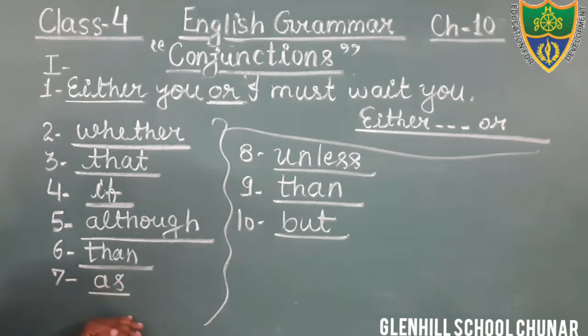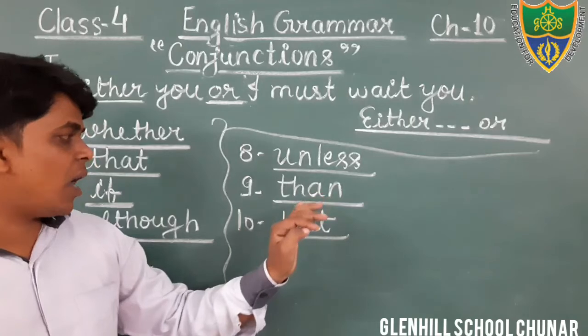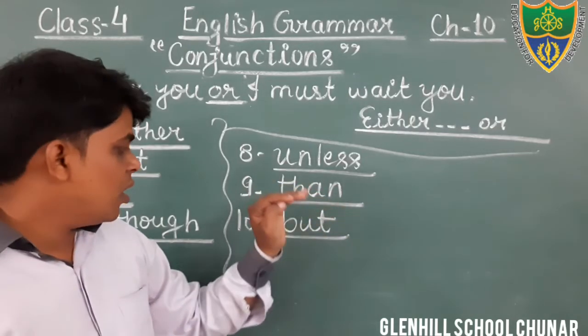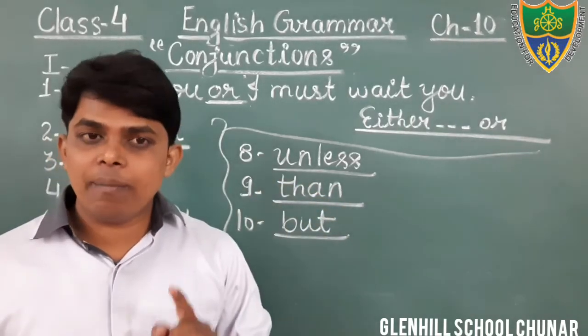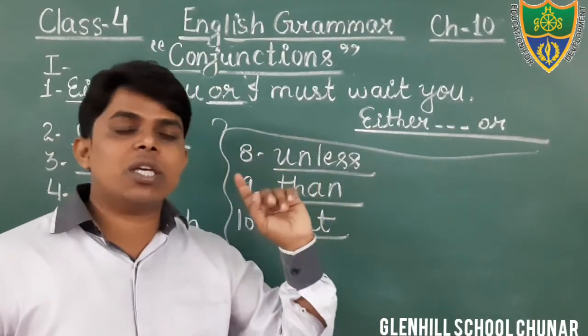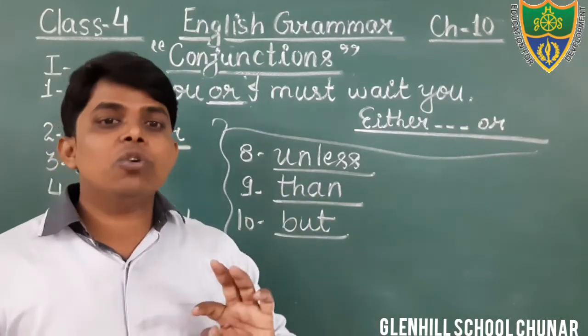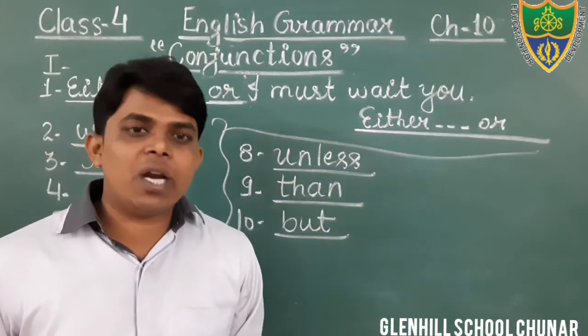In question number 7, you will write the word as. In question number 8, you will write the word unless. In question number 9, you will write the word than. In question number 10, you will write the word but. Yes, students, you have to write these words in the given space. If you want to underline these words in your question, you can also underline them for better understanding.